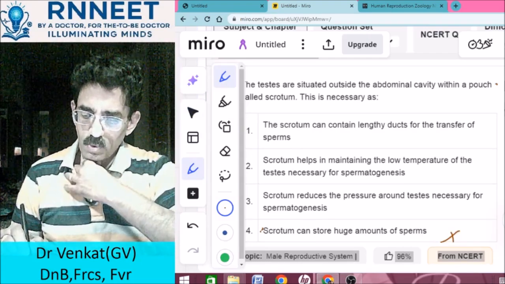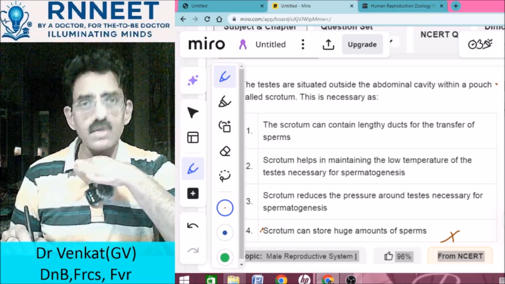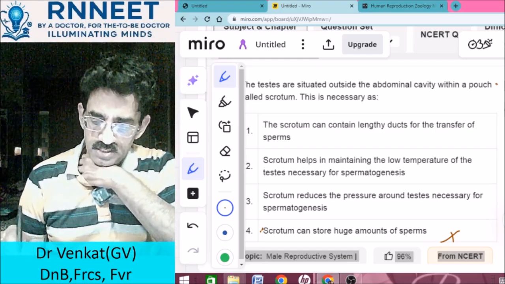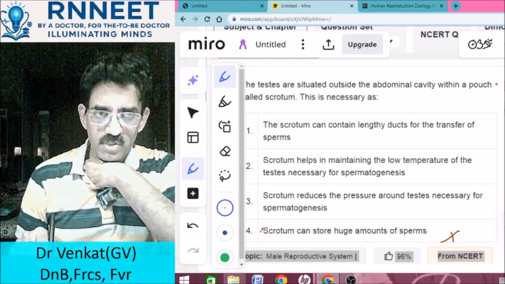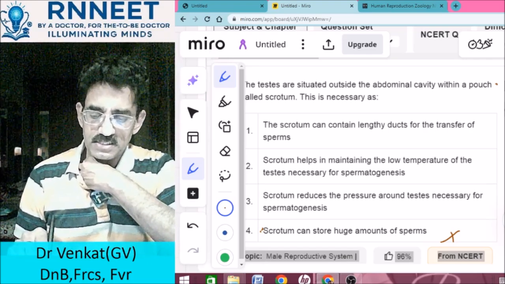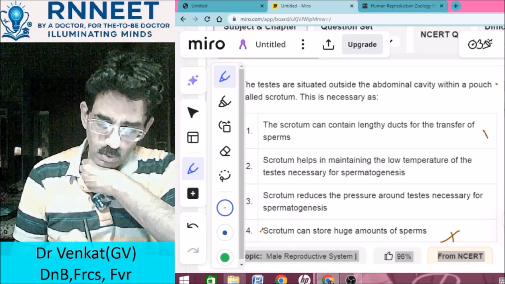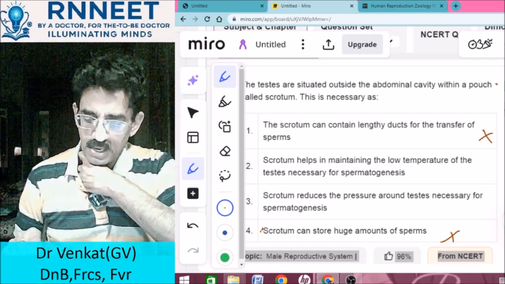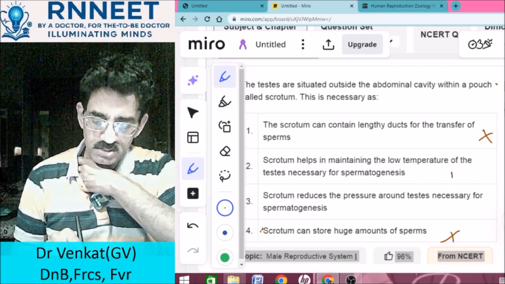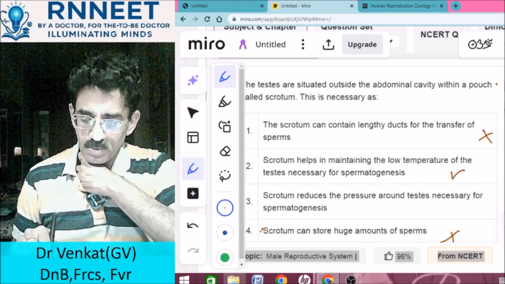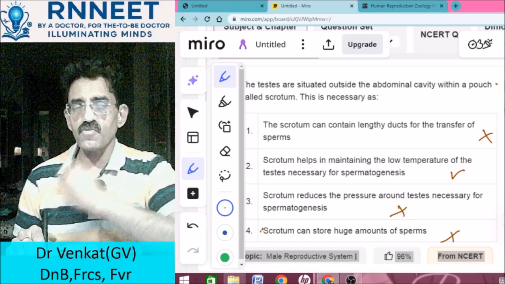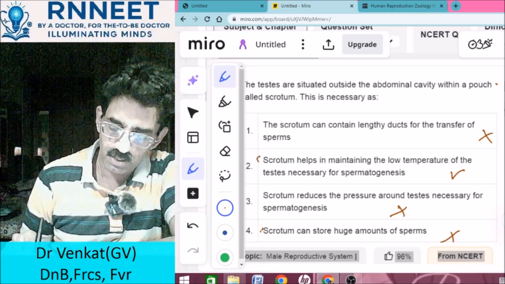All the sperms are stored within the epididymis and the vas deferens, not the scrotum. Does it contain a lengthy duct for transfer of sperms? The lengthy duct is present in the vas deferens, but that is not the reason, so that is also wrong. You know that the scrotum helps in maintaining the low temperature necessary for spermatogenesis, so this is the right answer. The scrotum reducing pressure around the testes is wrong. It is not for reducing pressure or anything. It is for maintaining the temperature.